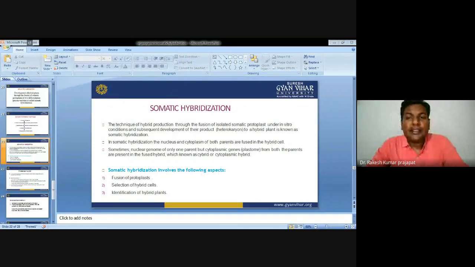And the third hybrid is the cybrid. The fusion without a nuclear contribution by one parent means an extremely asymmetric hybrid. Extremely asymmetric hybrids are nothing but asymmetric hybrids.